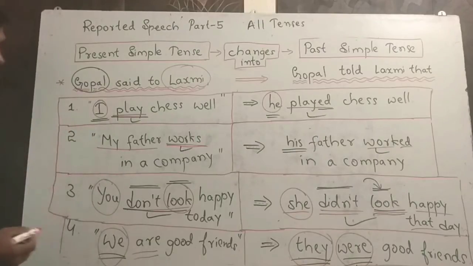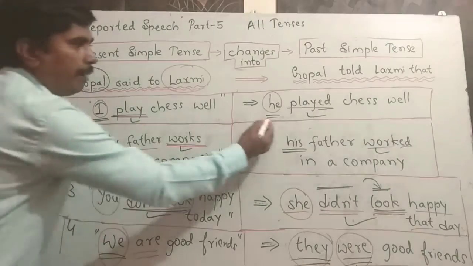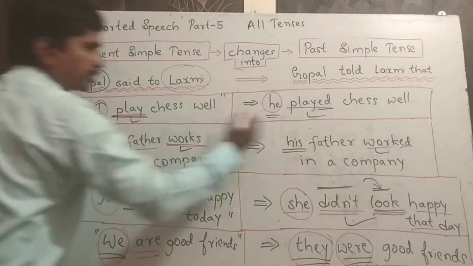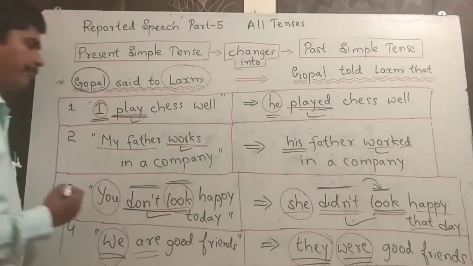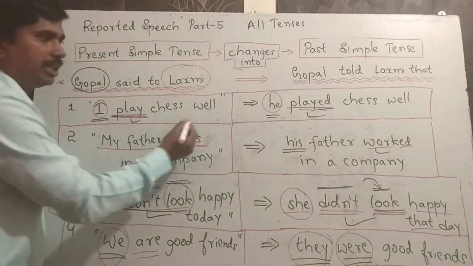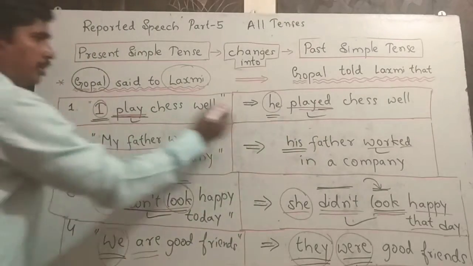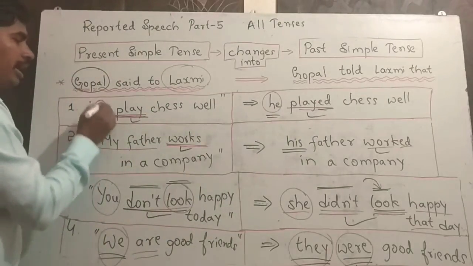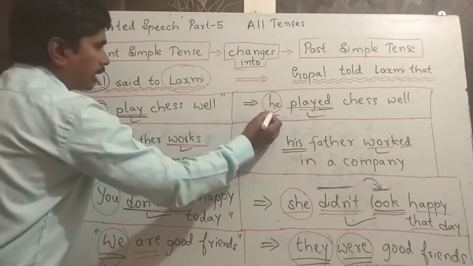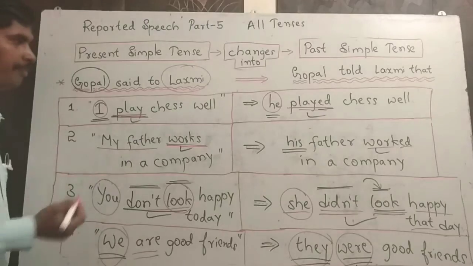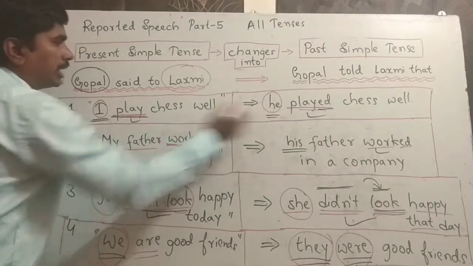I play chess well changes to he played chess well. You can notice that play changes to played. Sorry, he. First person I changes to the corresponding third person he. Here Gopal is a male, so we are going to use he.